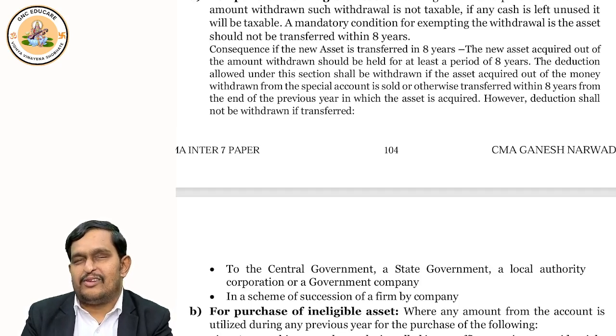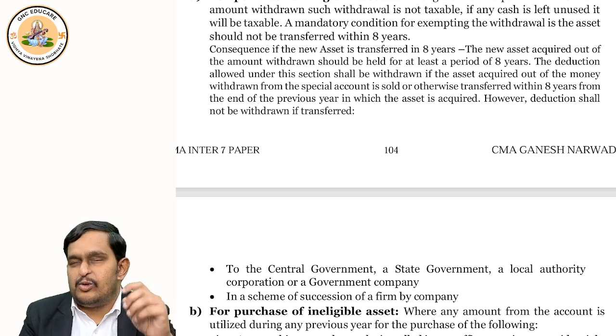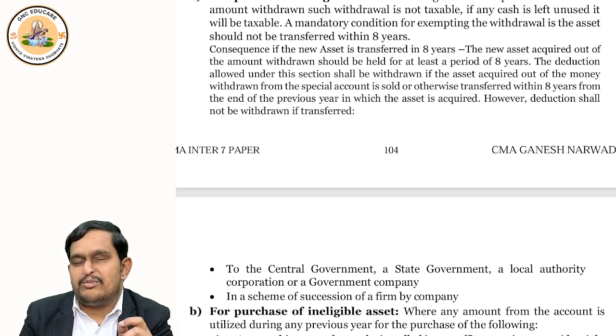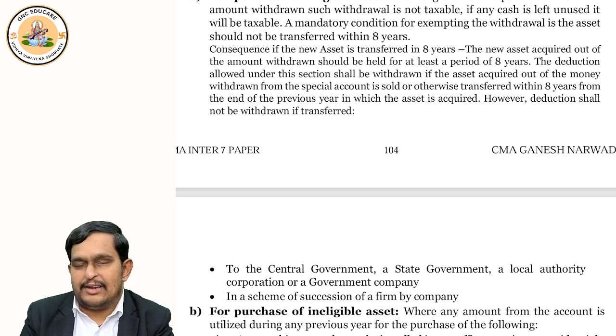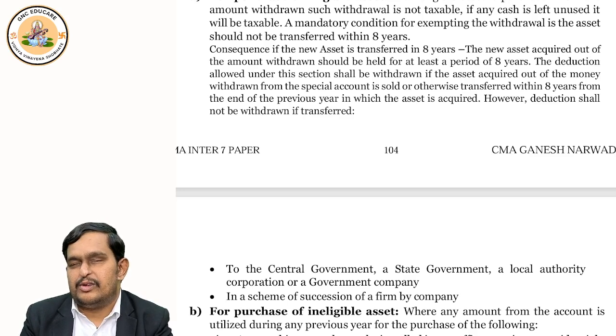There are two things. One, whatever deduction you got earlier becomes deemed income under section 41 and becomes taxable. What I said, whatever deduction you got earlier becomes deemed income and becomes taxable. Okay, that's done. The first part is clear. Now come to the second part. The second part of the story is that it is deemed income and taxable. What is deemed income? The deduction you got earlier.